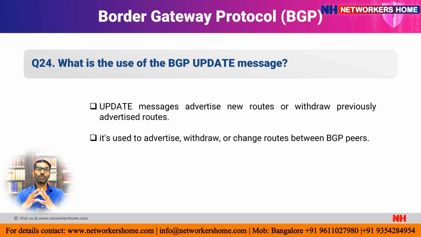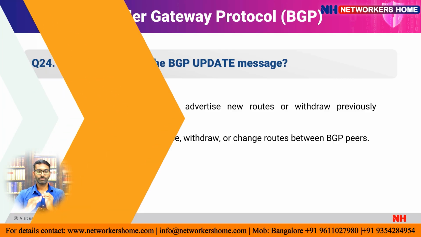The message that is flooded is called the update message, which is used to advertise, withdraw or change routes between BGP peers. It is advertised to the neighbors so they know that this route or network has been added to or withdrawn from the network.